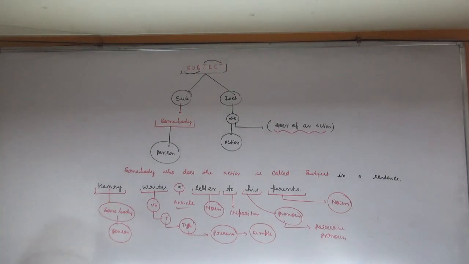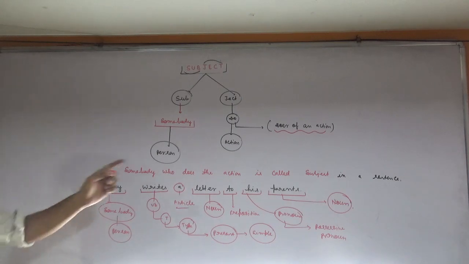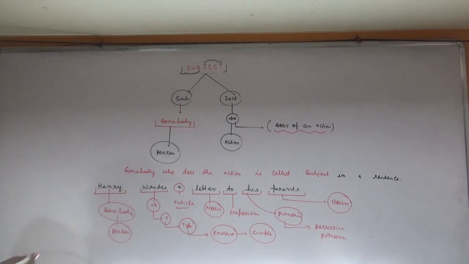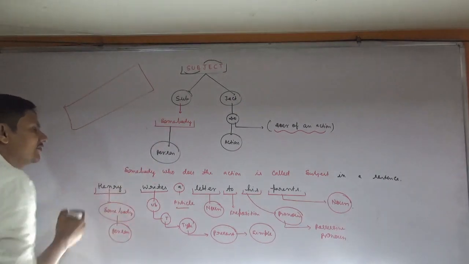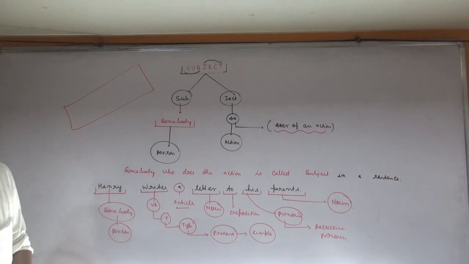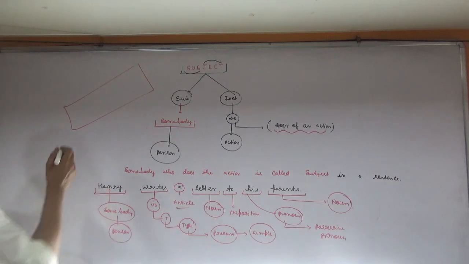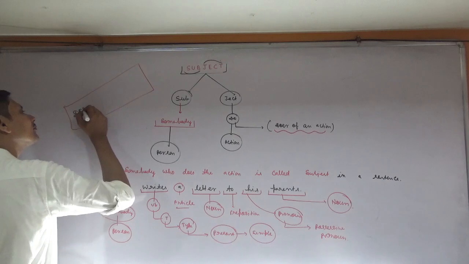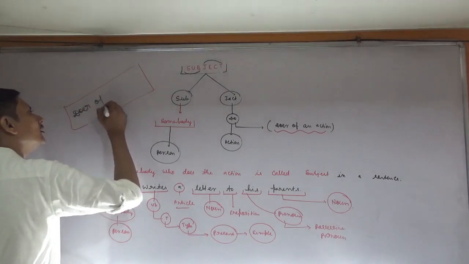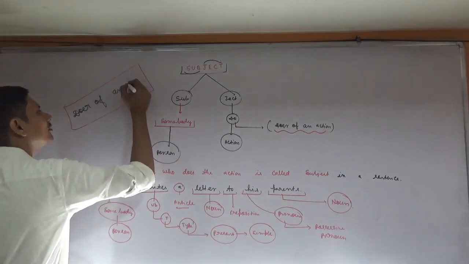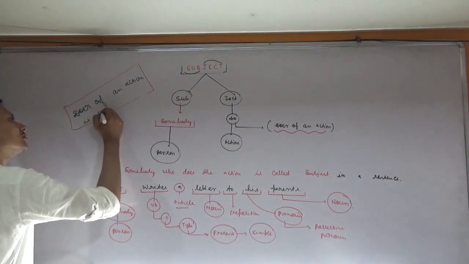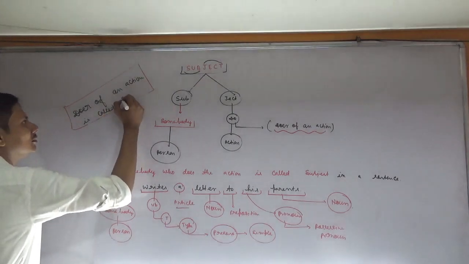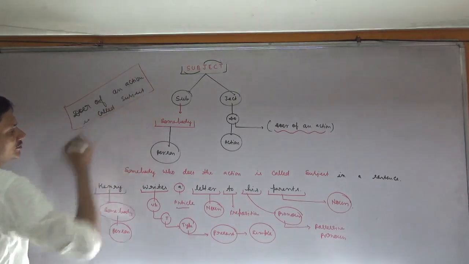According to the definition of the subject, somebody who does the action is called the subject. In short, for the definition of subject, we can say the doer of an action is called the subject.